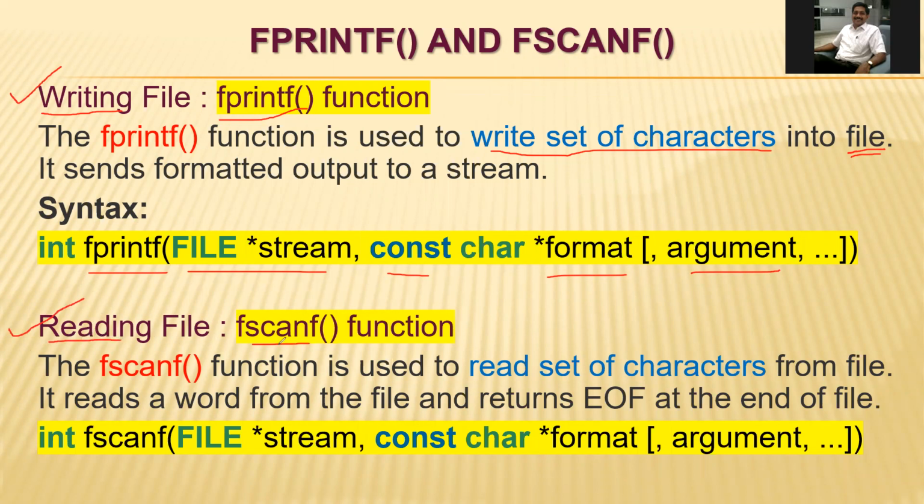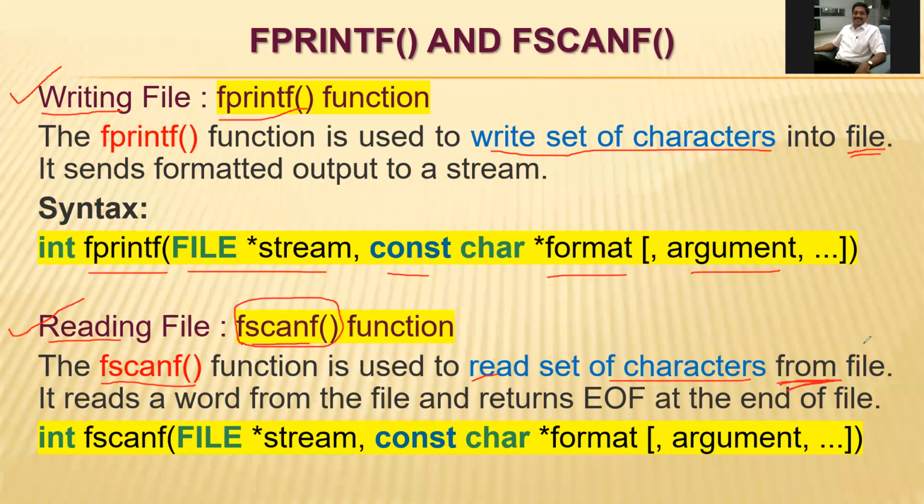Now, the next function is for reading the file. We have to read that file by using the fscanf function. We have seen the scanf function in our normal programs, but here we are using fscanf. The fscanf function is used to read a set of characters from the file. See, this is very important.